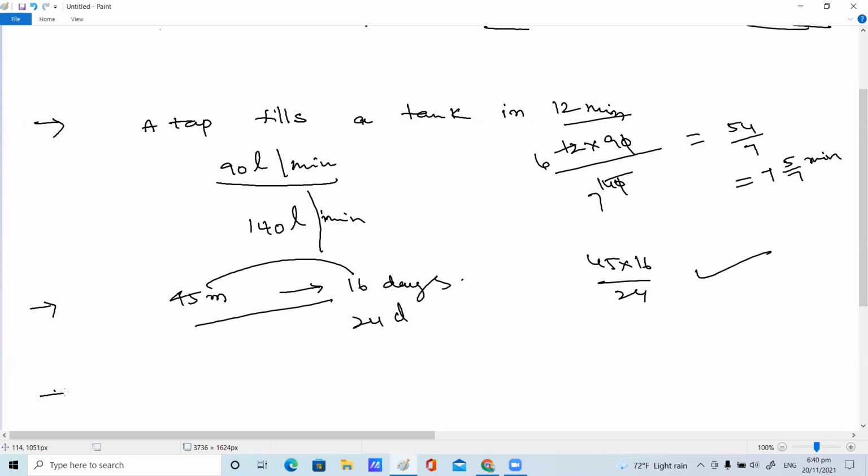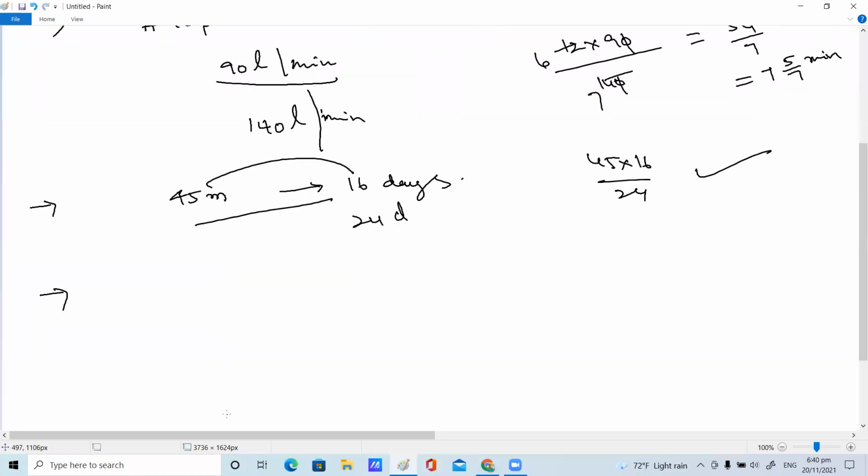Next one, children. A factory requires 126 machines to produce a given number of articles in 18 days. Did you get the answer? 30. Ma'am, 30. Yes, correct, children, correct. 30.